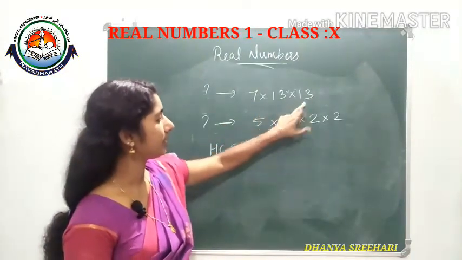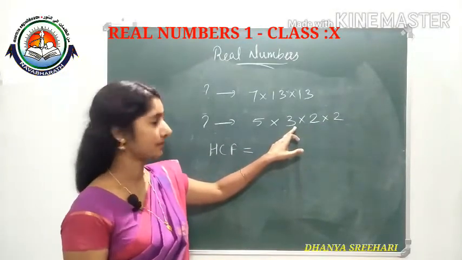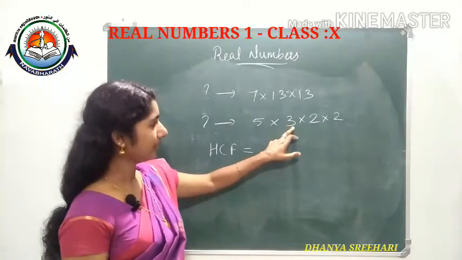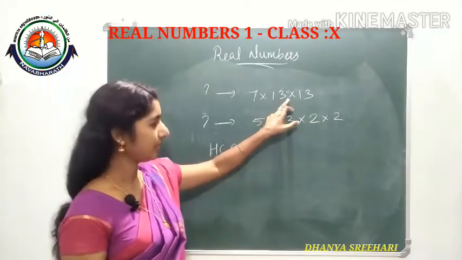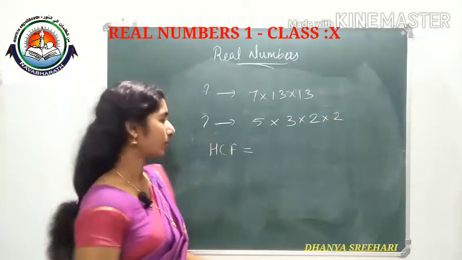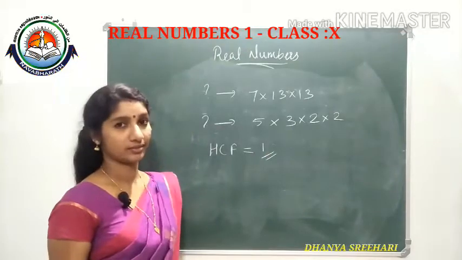Here two 13s, here no 13, so no 13. Here one 5, here no 5, so no 5. Here one 3, here no 3, so no 3. Here two 2s, here no 2, so no 2. Minimum we will select, so no number is common. So we will write HCF is equal to 1.